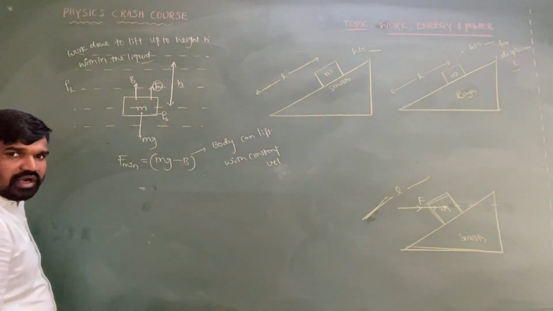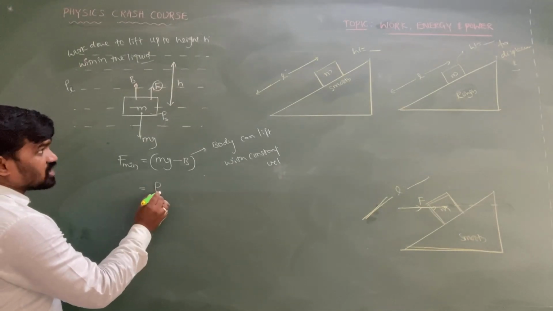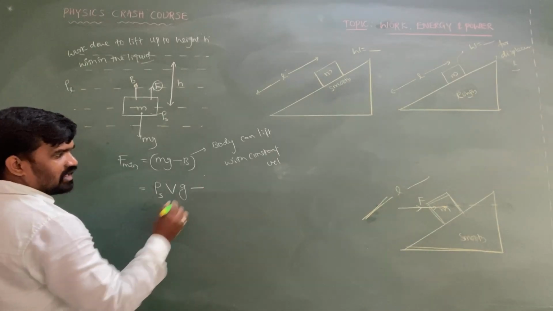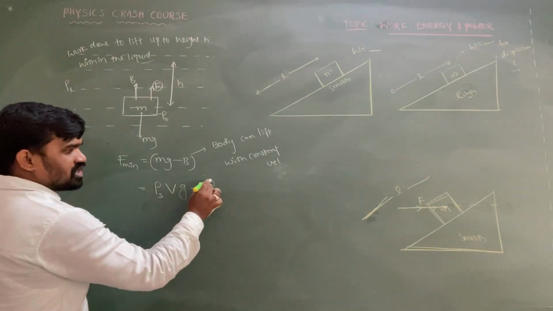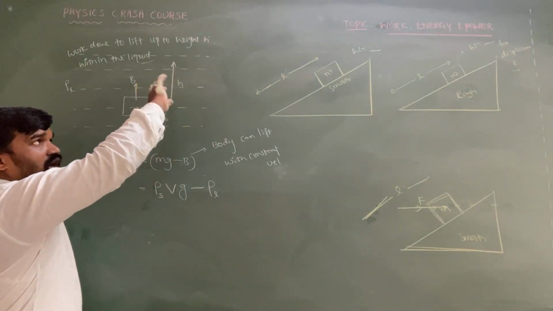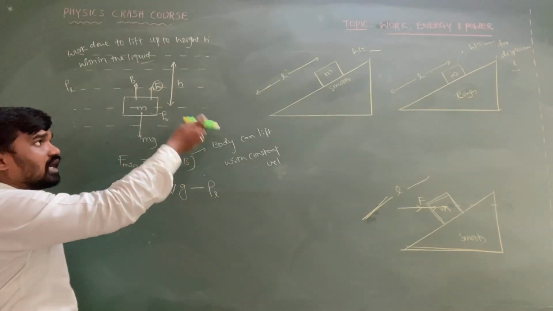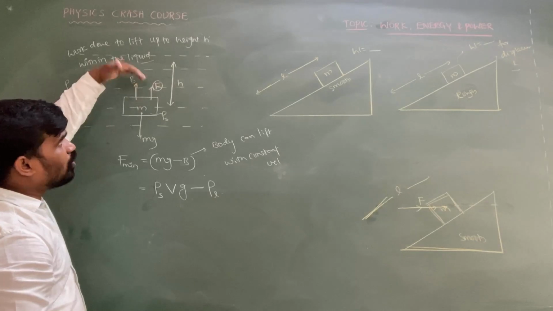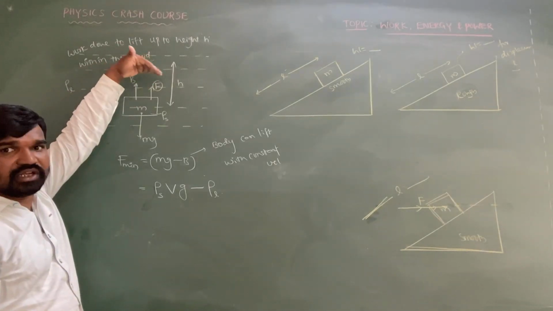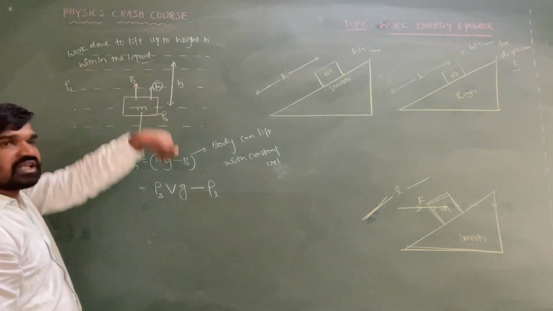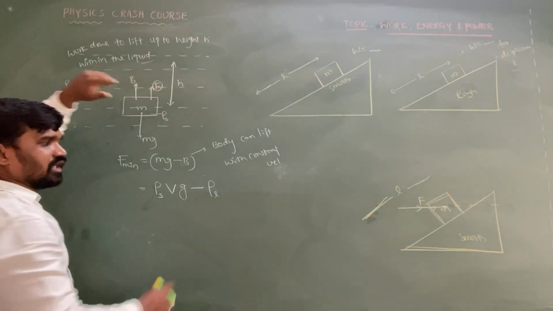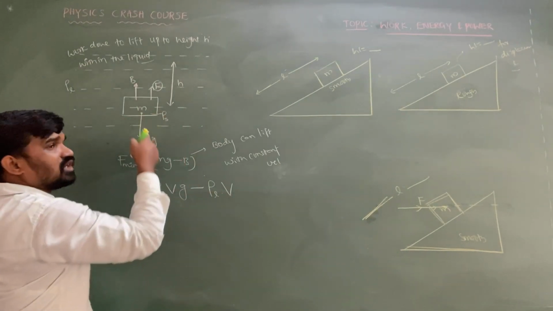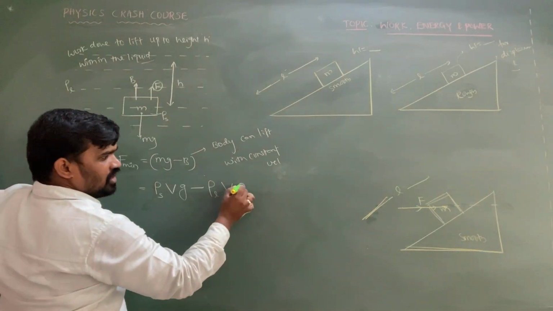Next, another important point. The mass of the body we can write as density of the substance into volume of the substance into g. Buoyant force is equal to density of the liquid into volume of the overflowing liquid, or volume of the solid that is submerged. How much volume of liquid is displaced is equal to the volume of the solid present inside. As the body is completely immersed, the volume of the liquid displaced is equal to the volume of the solid.